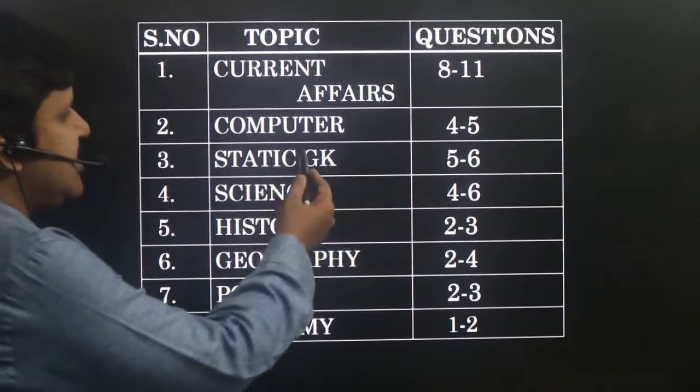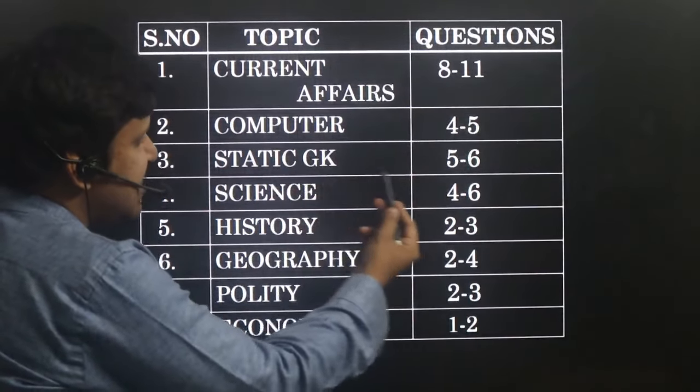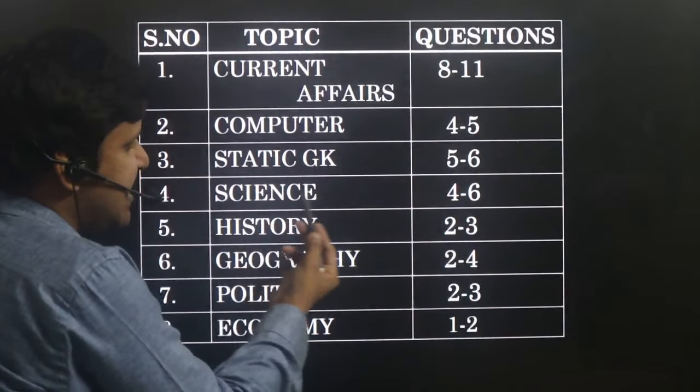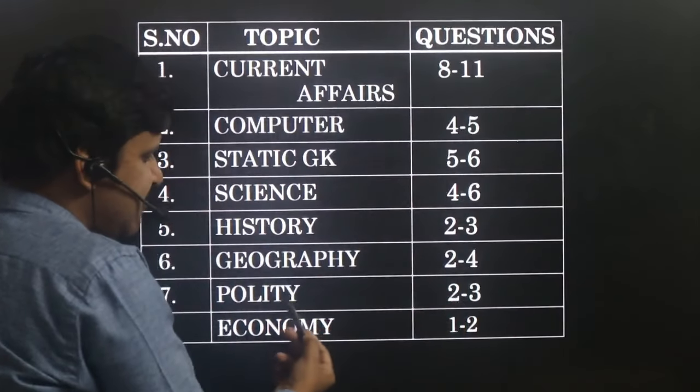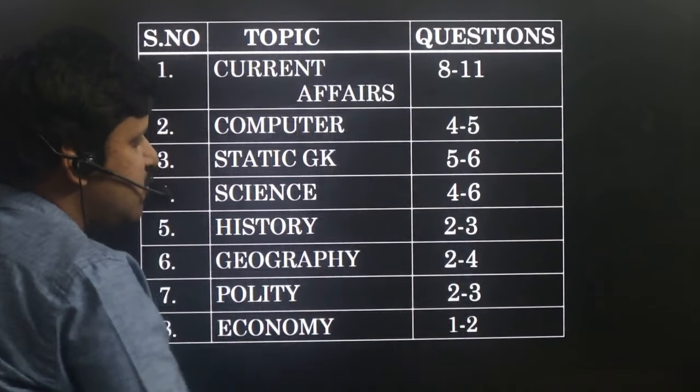In computers we are getting around 4 to 5 questions. In static GK we are getting 5 to 6 questions. Science 4 to 6 questions. History it is 2 to 3. Geography 2 to 4. Polity 2 to 3 and economy 1 to 2 questions.